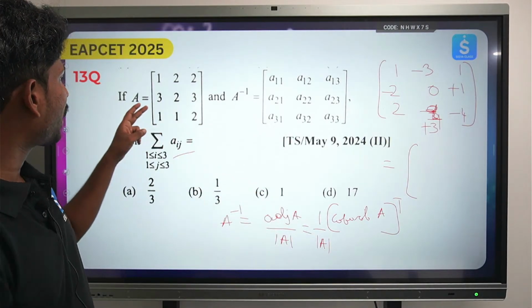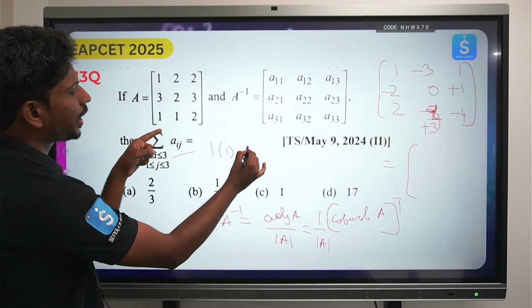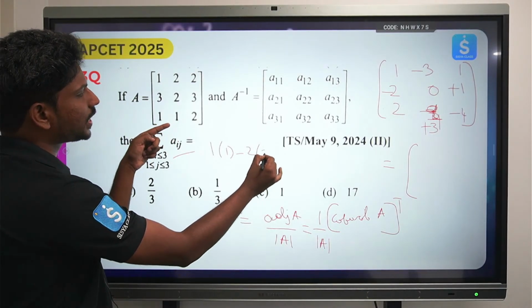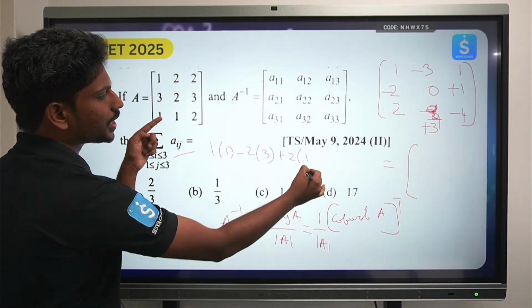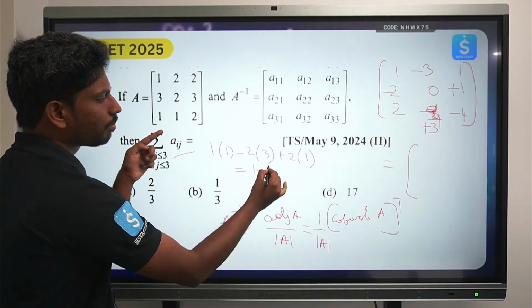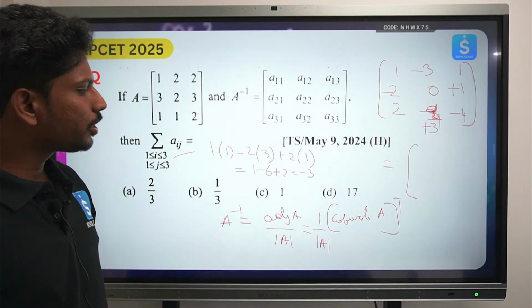By determinant of A. What determinant do I get? 1 into (4 minus 3), minus 2 into (3 into 2 is 6, 6 minus 3 is 3), plus 2 times (3 minus 2 which is 1), right? So 1 minus 6 plus 2 which is equal to minus 3. So I got the determinant value to be minus 3.